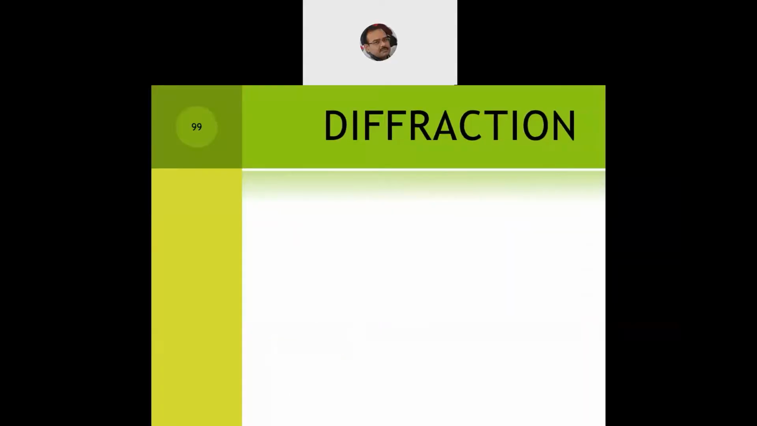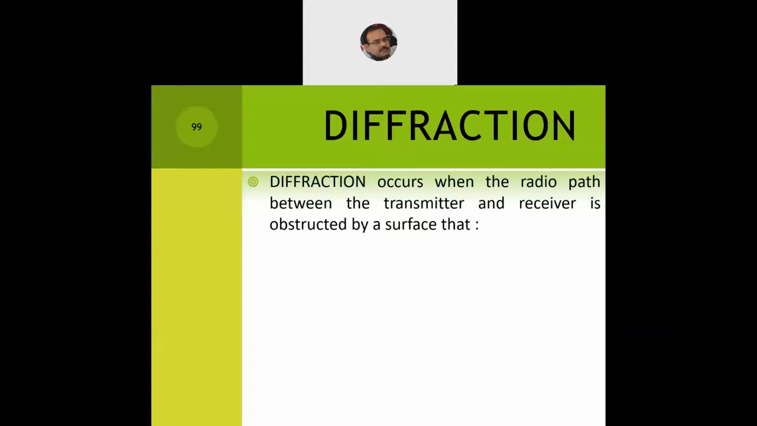And the other widely used term is diffraction. Now when will diffraction occur? It will occur when the radio path between the transmitter and the receiver is obstructed by a surface. What is that surface? We say the surface has sharp irregularities. It's not a uniform, symmetric, consistent surface. It's a surface which has irregular edges. So it's not a pure quadrilateral or polygon or triangle or square. It is a surface with a high degree of sharp irregularities.